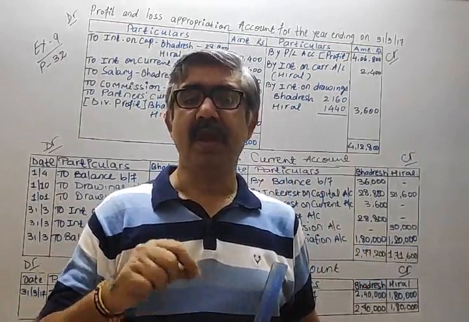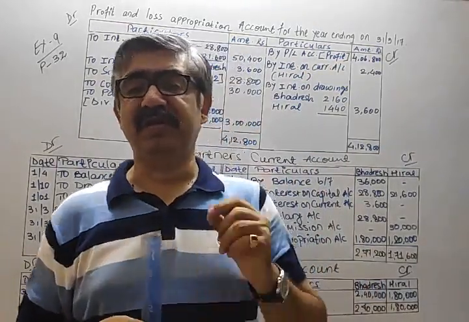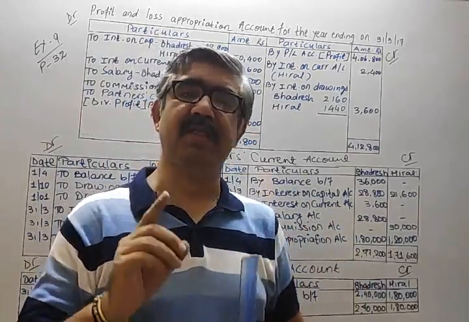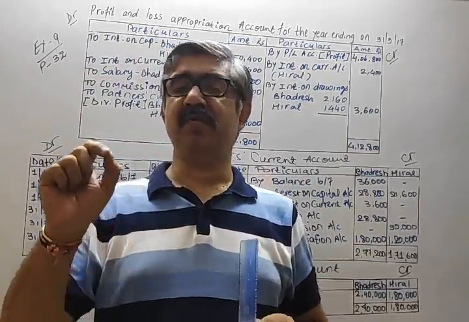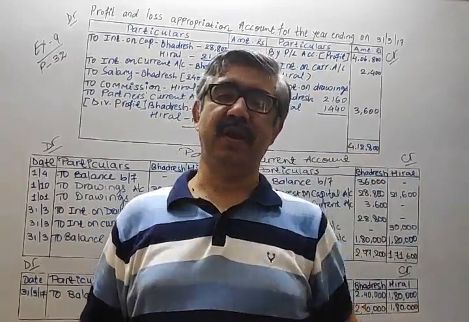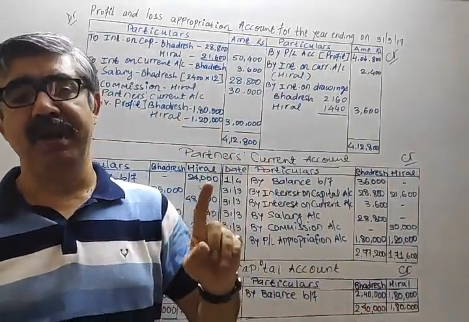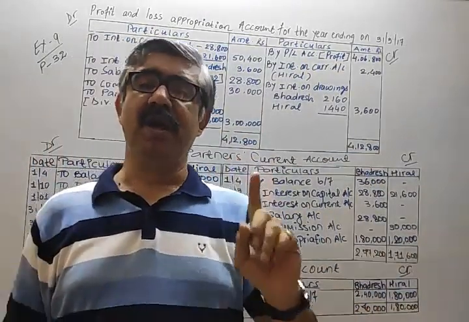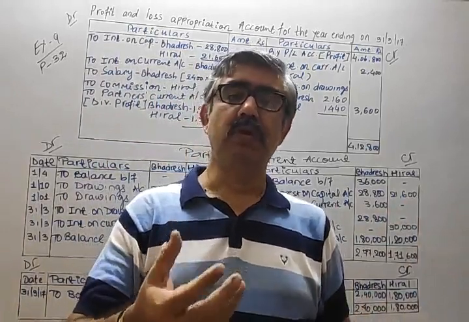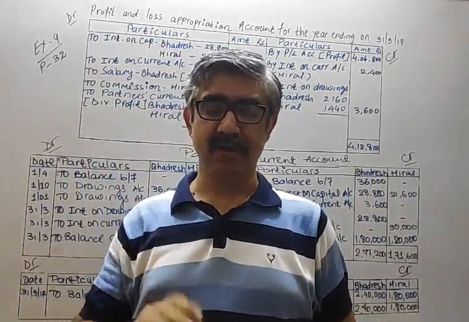If in the question they say that partners decided to maintain their capital as fixed capital, then you have to prepare by the fixed capital account method.